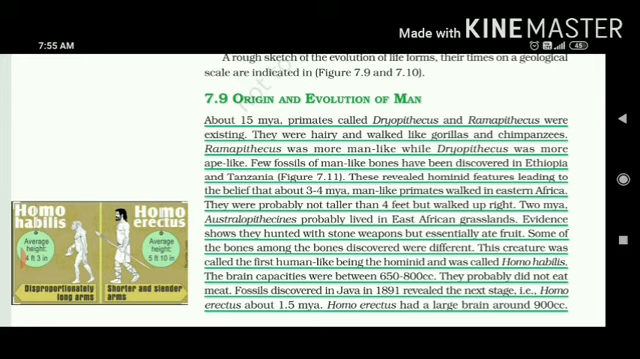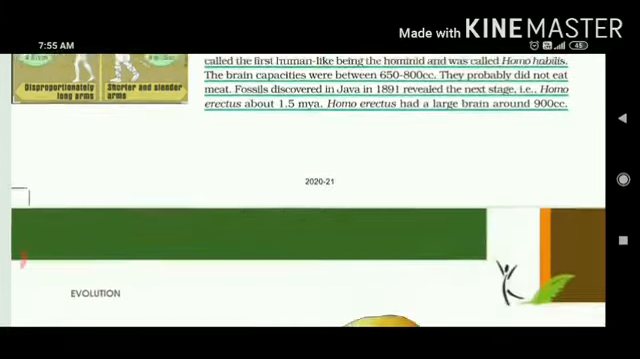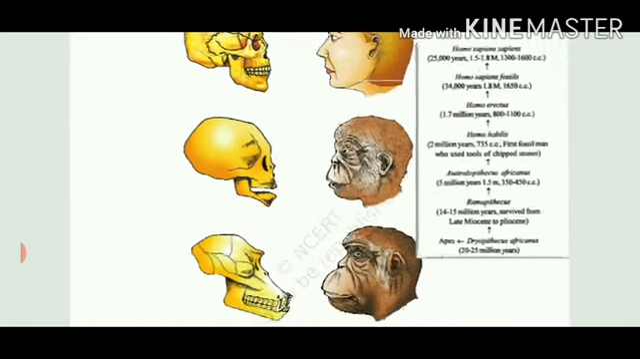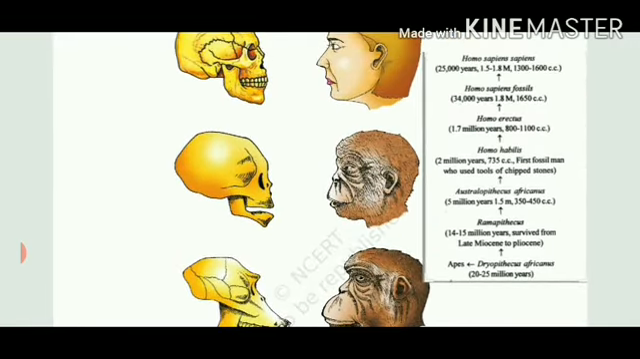They had a good brain capacity, that is 900 cc. You can see in this figure 7.11, they have done a comparison of different skulls of modern human beings, baby chimpanzees and adult chimpanzees. The skull of a baby chimpanzee is more like an adult human skull than adult chimpanzee skulls. This graphical representation gives you a better understanding of how our ancestors evolved.